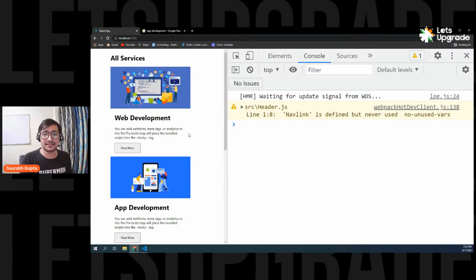So that in the virtual DOM, it can maintain all the elements separately. Even this element, this element, this element, even if they are created using the same components, they should be maintained separately, so that if anything changes in this card, it can be replaced. If anything changes in this card, it can be replaced. That's why you have to pass a key, so that React can maintain each and every card uniquely.